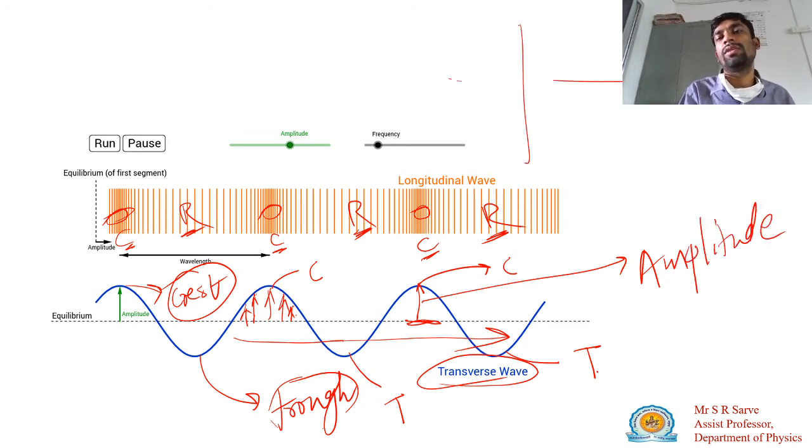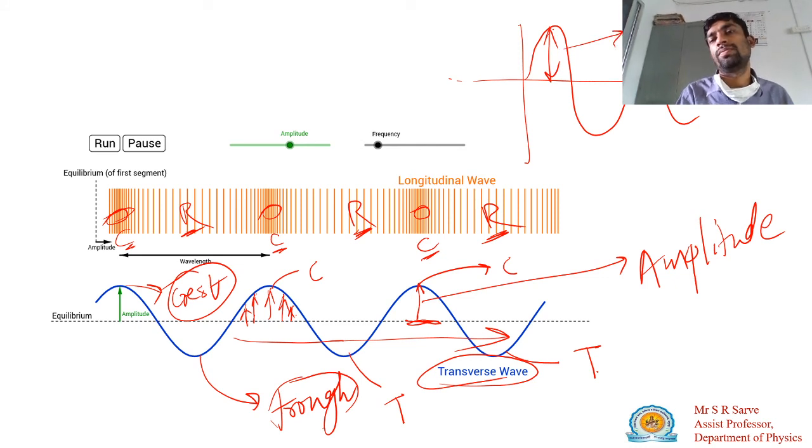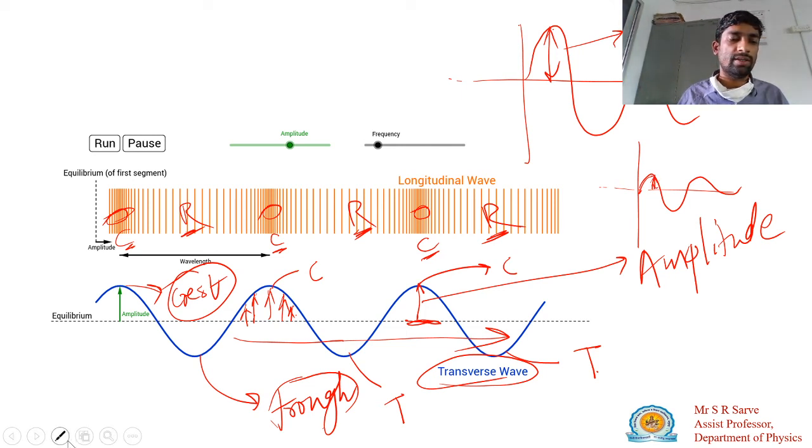If I have to draw this wave, then this distance is known as your amplitude. If I draw the wave like this, then this distance is very small, so I say that this amplitude is very small. Use the laser pointer. So this distance is known as your amplitude. We say that this is the maximum amplitude, and this is the lower amplitude. This wave has a low distance here, so low amplitude. If this wave has a maximum distance here, then this is known as the maximum amplitude.